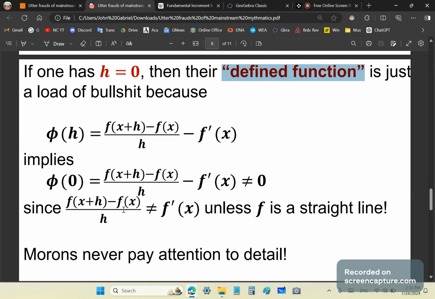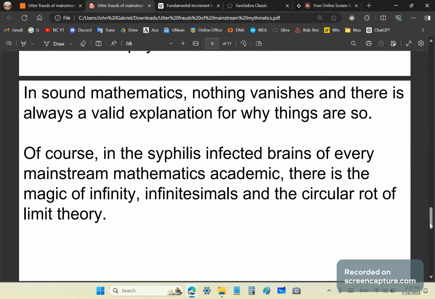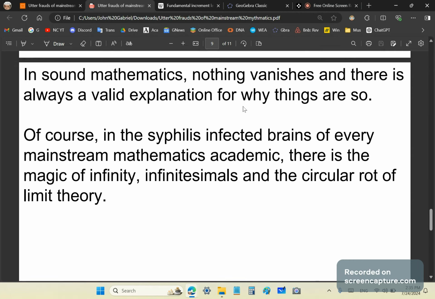So there is so much wrong with how they think because they're not capable of thinking straight. They're idiots, and they never pay attention to detail. Now, in sound mathematics, nothing vanishes, and there is always a valid explanation for why things are so.